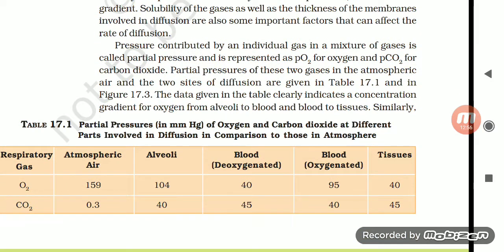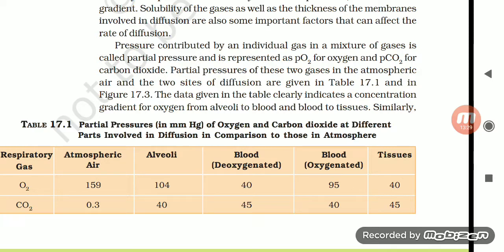Pressure contributed by an individual gas in a mixture of gases is called partial pressure and is represented as small p, partial pressure O2 for oxygen and partial pressure CO2 for carbon dioxide. Partial pressures of these two gases in the atmospheric air and the two sites of diffusion are given in table 17.1. We'll be focusing our attention on that a little later, and in figure 17.2, same over here too.